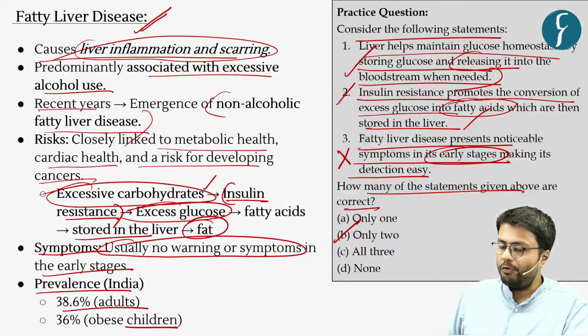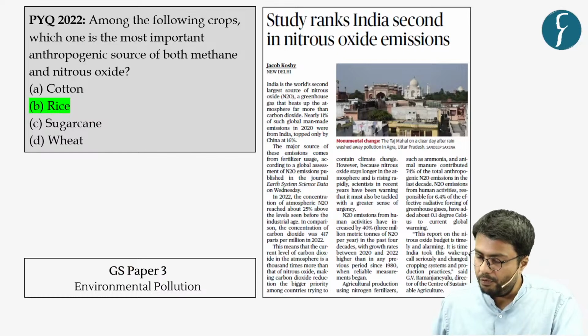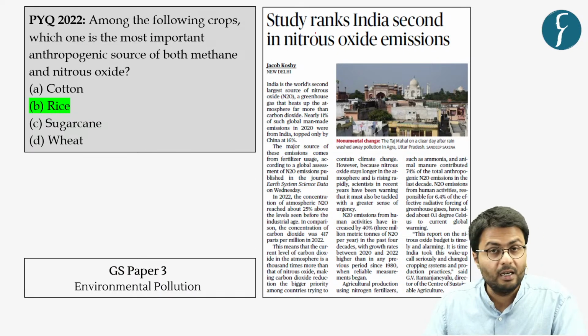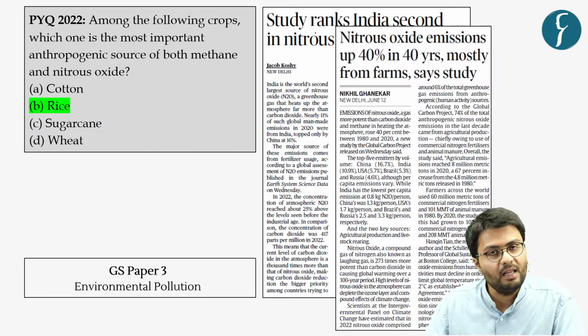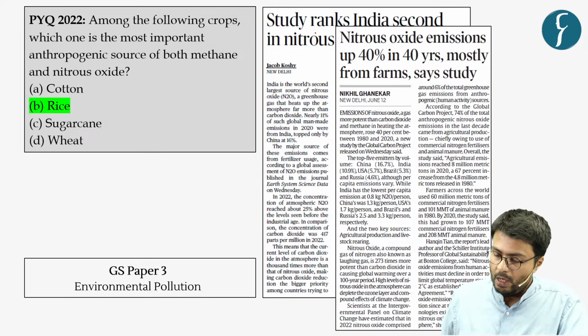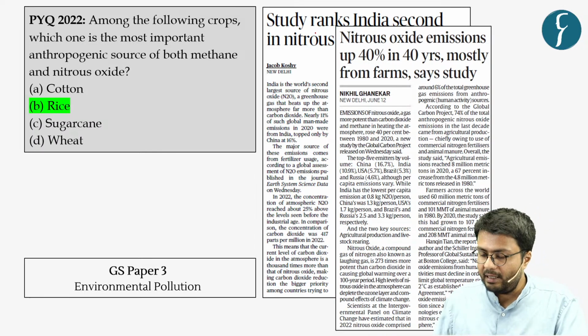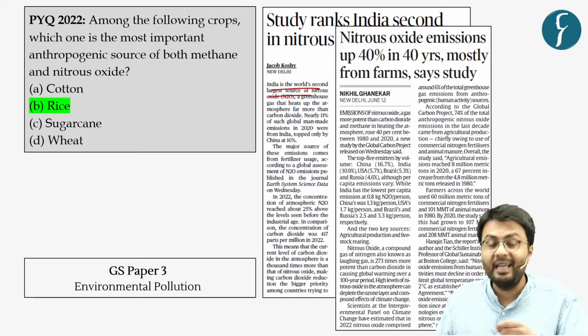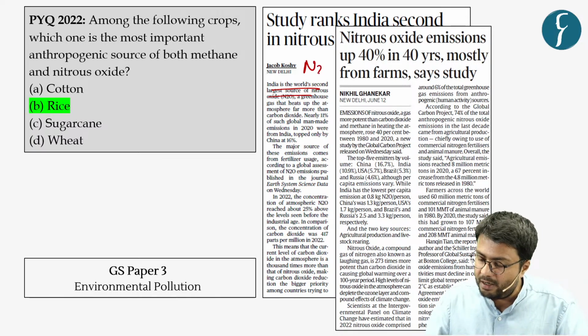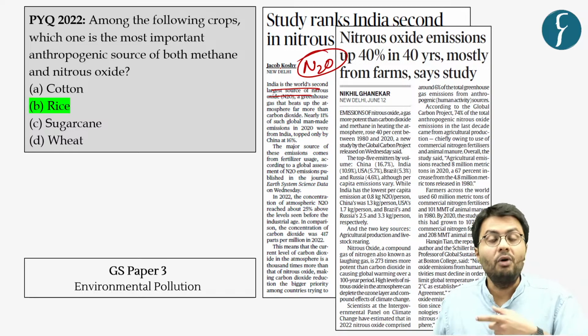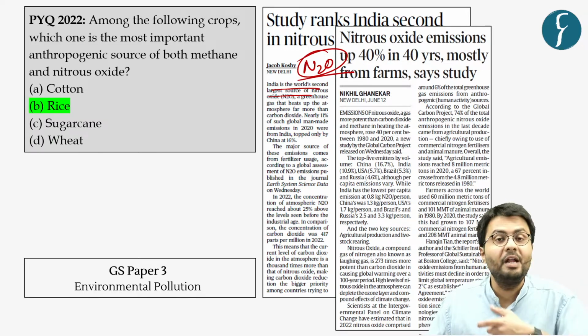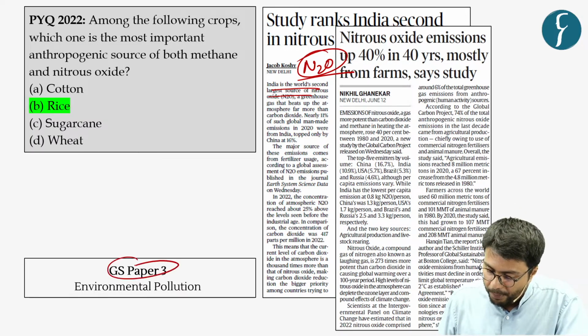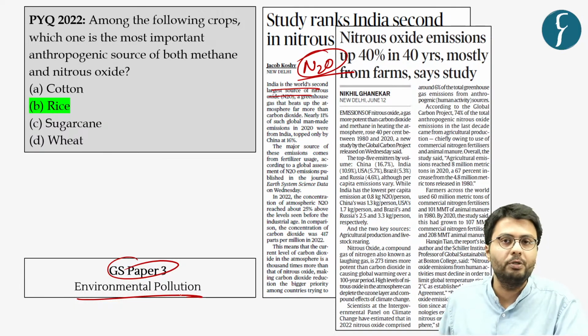Now, let us move to the third article of the day, which you can see appeared in The Hindu newspaper as well as in the Indian Express newspaper. Now, this news article highlights that India has emerged as the world's second largest emitter of nitrous oxide gas. Now, this gas is a significant environmental pollutant, which makes it important from the GS Paper 3 syllabus.